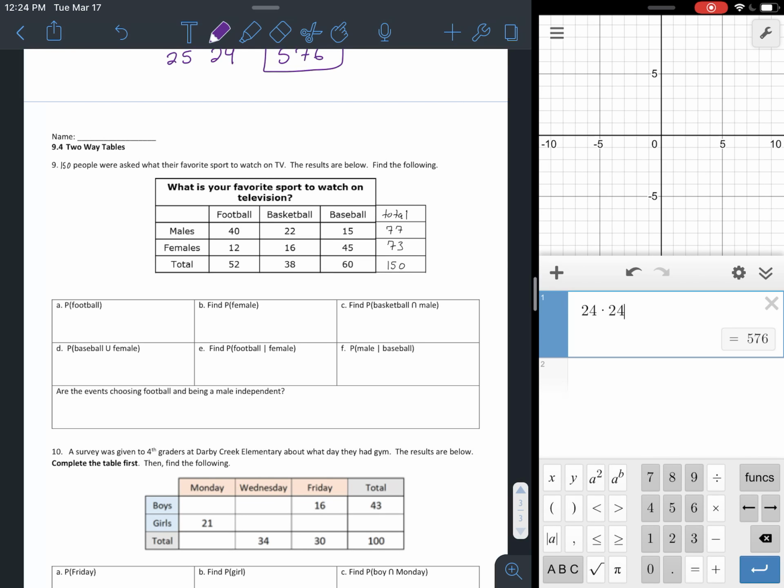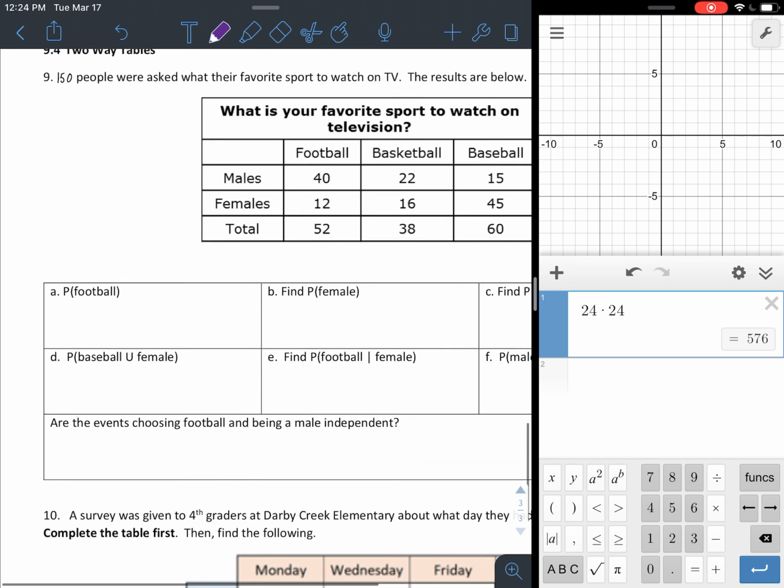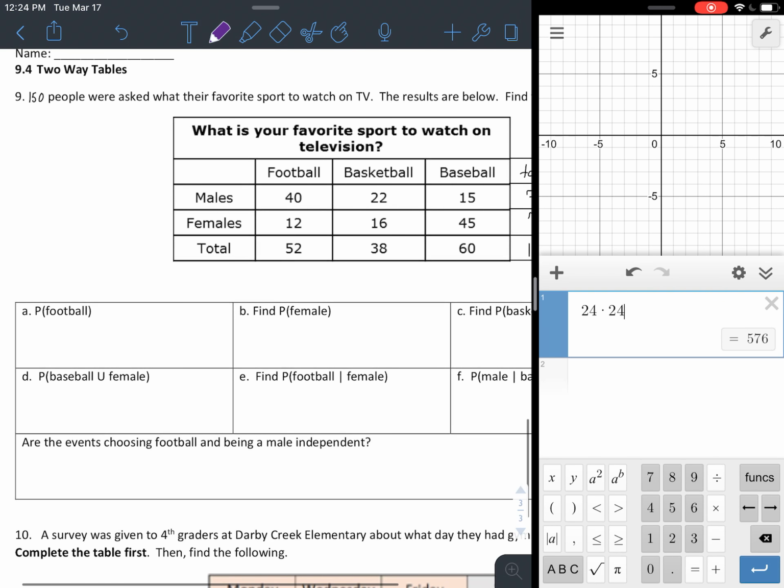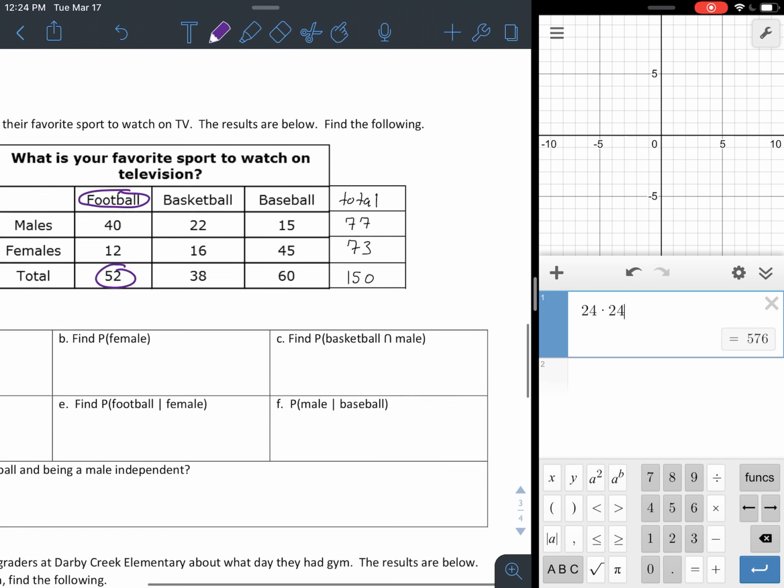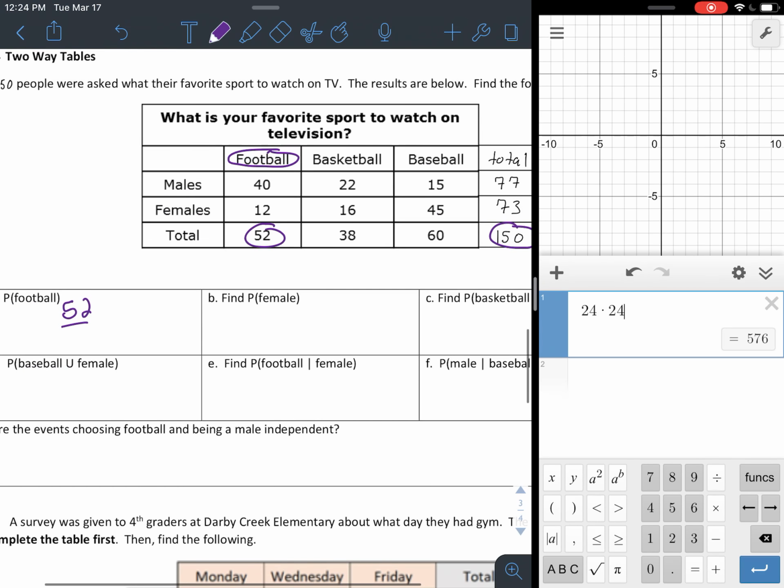All right, taking a look at the last page, two-way tables, which is the most recent thing that we've done. So let's see how this goes. Okay, so it says 150 people were asked what their favorite sport to watch on TV. The results are below. Find the following. So probability of football. We go to football, which is right here, and then we look at the total, 52. Out of how many total people? 150. So then we do 52 divided by 150.